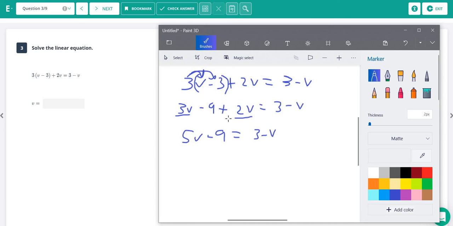So now, next thing we have to look for is, do we have like terms on opposite sides of the equation? And here we have a 5v and a negative v. Remember, this is just negative 1v.